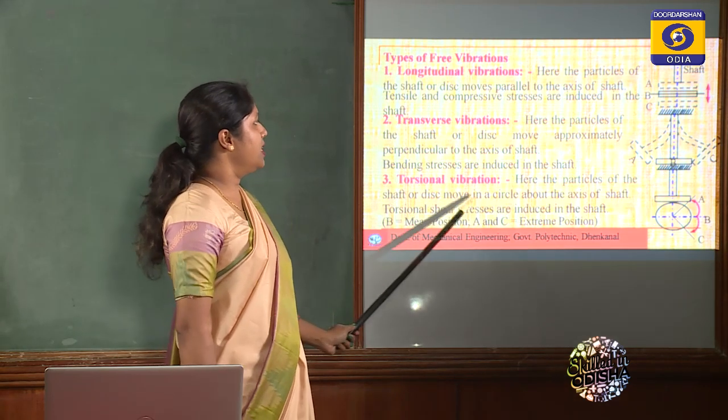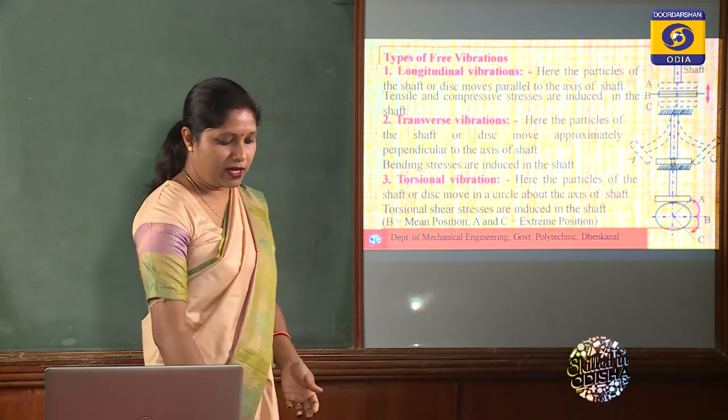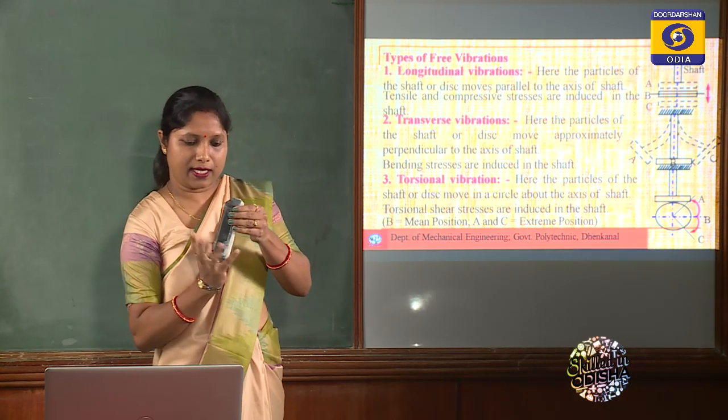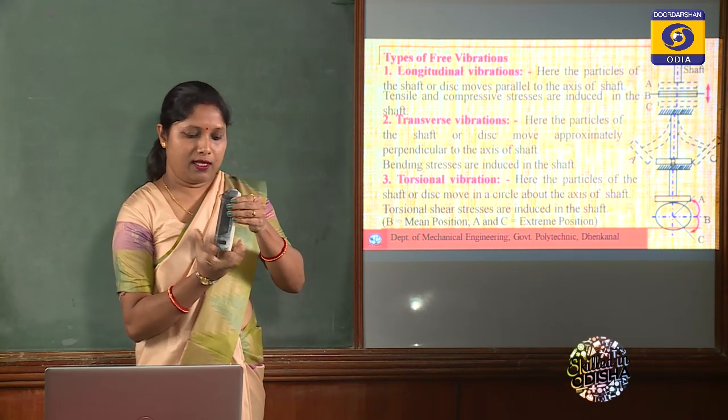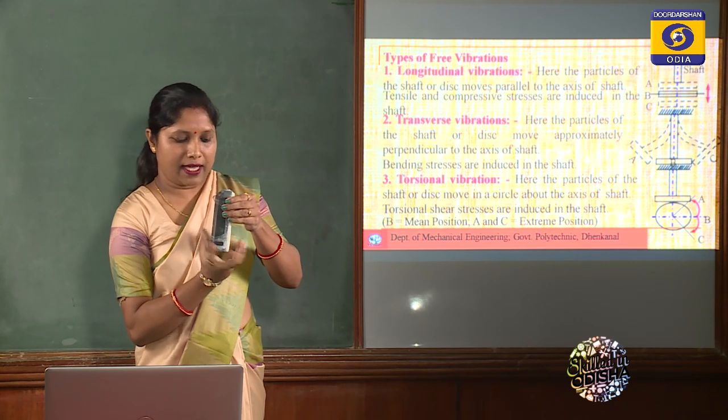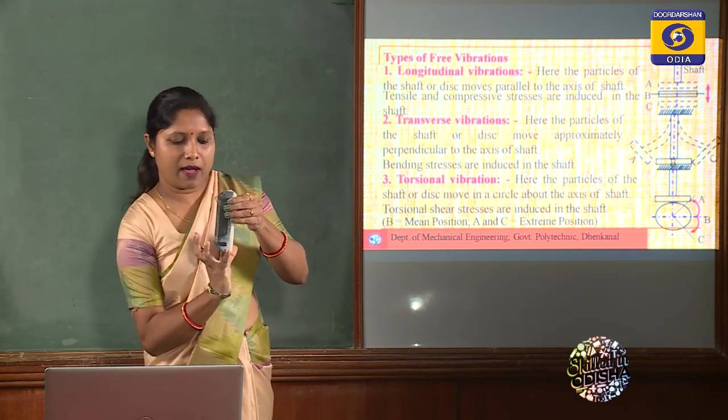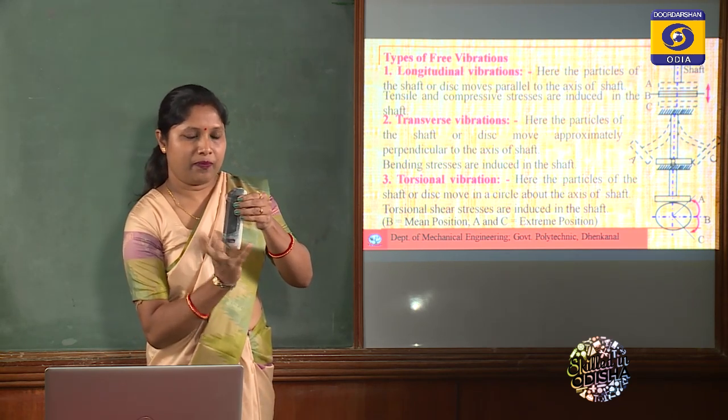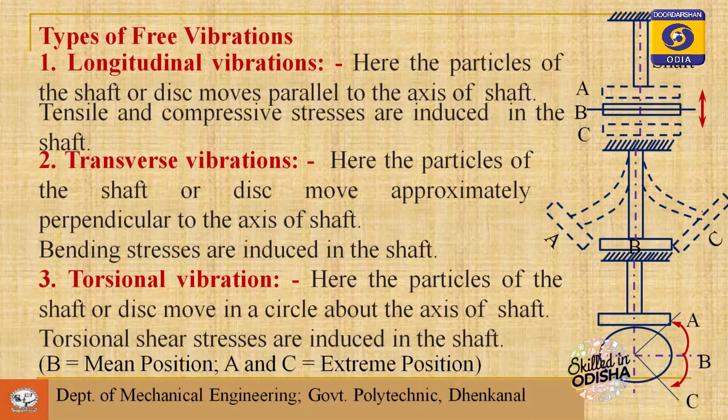Next one is torsional vibration. Torsion means you are giving a twisting force like this. You twist the disc or the rod like this, then release it. So how will it vibrate? It will vibrate like this. So this is nothing but your torsional vibration.